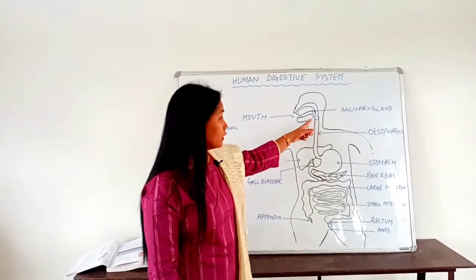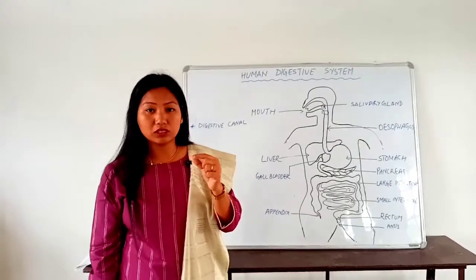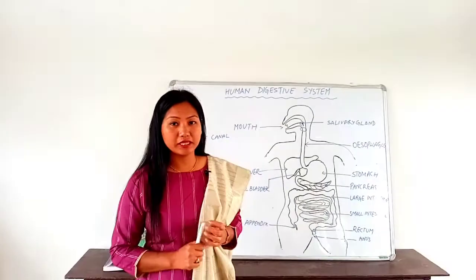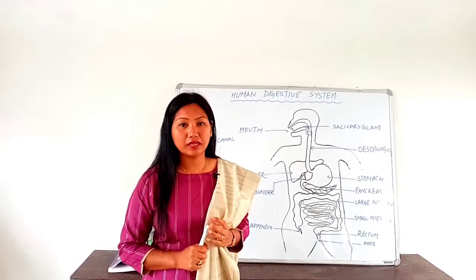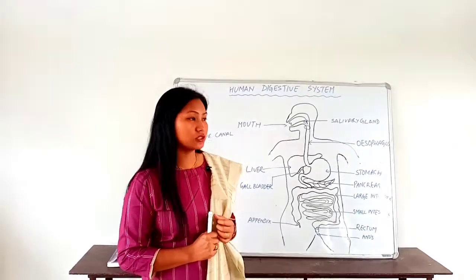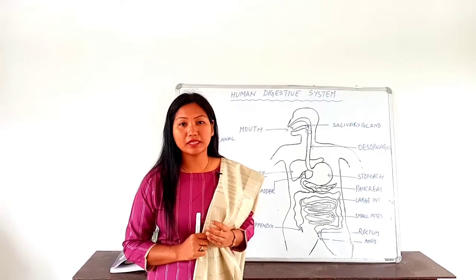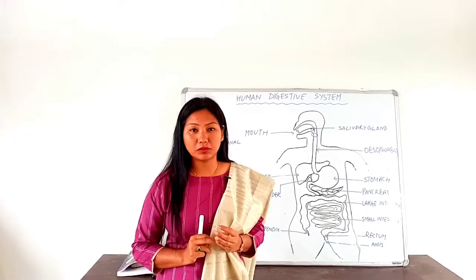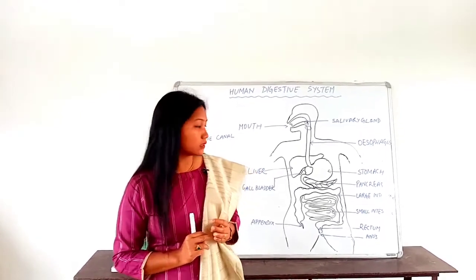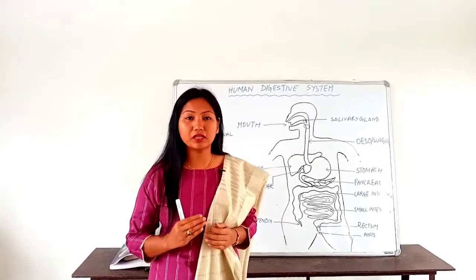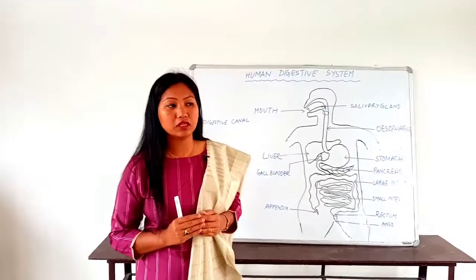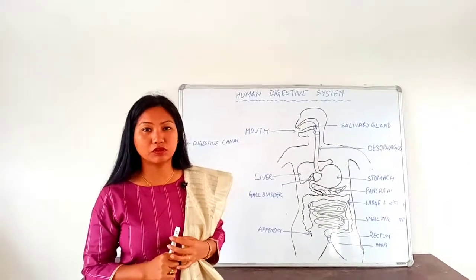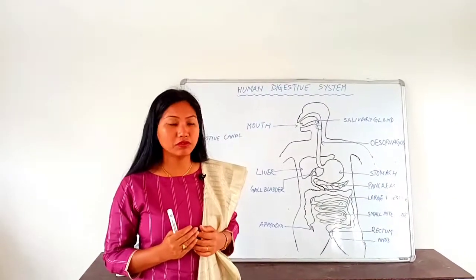Then here in the pharynx there is a part called the epiglottis, which prevents the food from entering the respiratory tract. In the stomach there is a gastric gland which secretes gastric juice, and this gastric juice contains hydrochloric acid and various kinds of enzymes like pepsin, renin, and also it contains mucus. Hydrochloric acid secreted from the gastric gland has a very great role in the process of digestion. Hydrochloric acid activates the enzymes into an active form so that they can perform in the process of digestion.